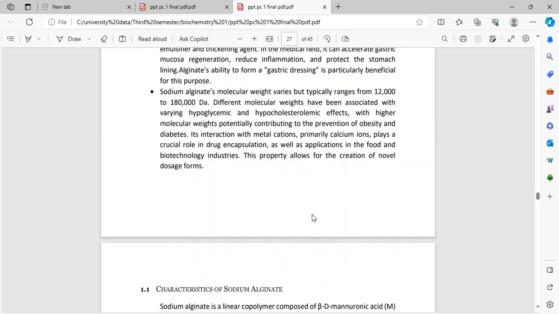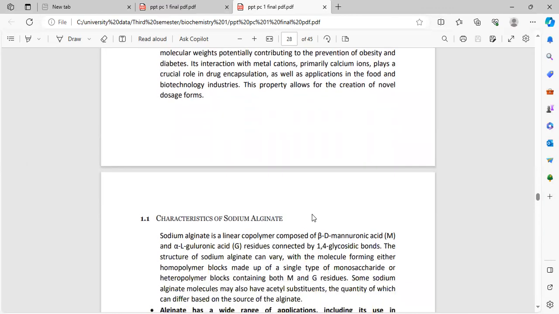Sodium alginate's molecular weight varies, typically ranging from 10,000 to 100,000. Different molecular weights have been associated with varying hypoglycemic effects, with higher molecular weight potentially contributing to the prevention of obesity and diabetes. Its interaction with metal cations, primarily calcium ions, plays a crucial role in drug encapsulation as well as application in the food and biotechnology industries. These properties allow for the creation of novel dosage forms.